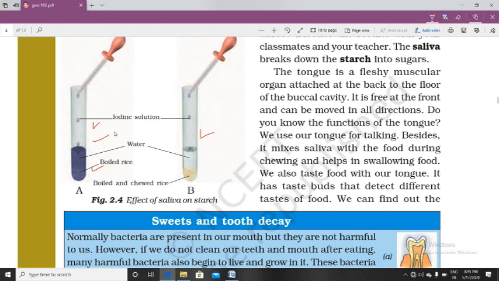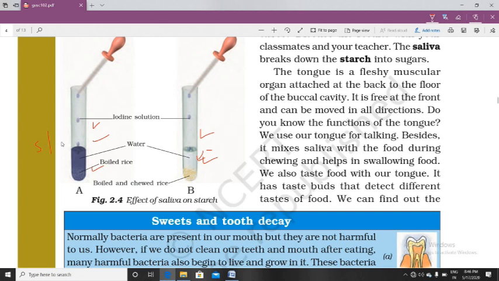In test tube B, take a small amount of boiled rice in your mouth and chew it for 2-3 minutes. Then put the chewed rice in this test tube, and also put a few drops of iodine solution. Iodine solution is the indicator for the presence of starch.